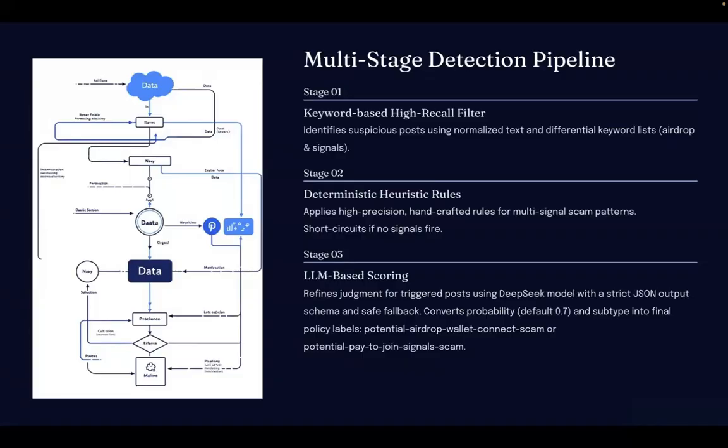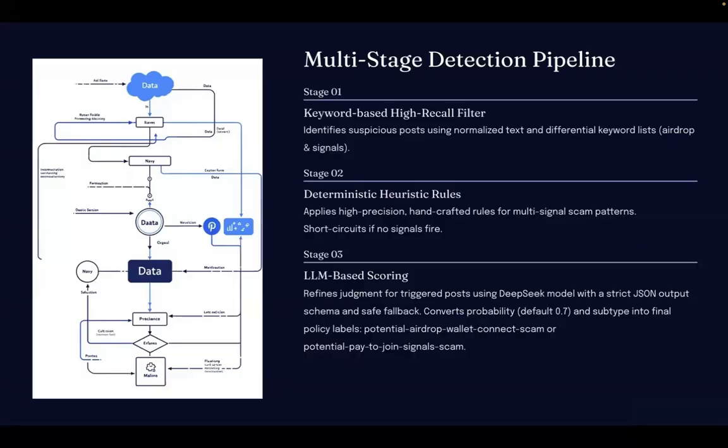Stage 2, deterministic heuristic rules. These rules look for multi-signal scam patterns such as airdrop claims paired with wallet connect terms or insider signals paired with off-platform payment language. If neither stage 1 nor stage 2 triggers, the pipeline stops immediately and produces no labels, since the post shows no meaningful indicators of harm.